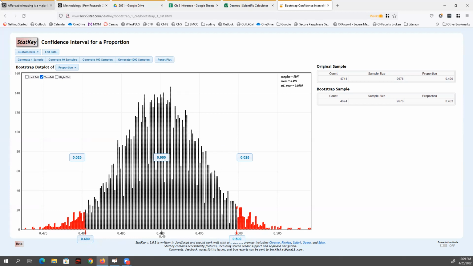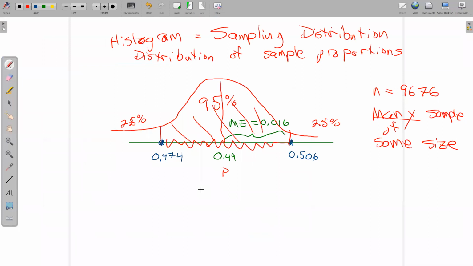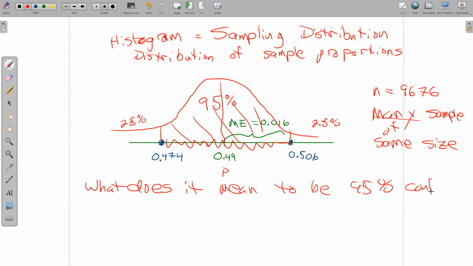What does it mean? Let's write that down. So what does the 95% mean here? What does it mean to be 95% confident in an estimate like this?